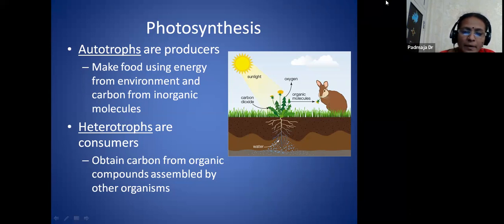So they obtain carbon from organic compounds assembled by other organisms. That means these heterotrophs depend on other substances for their survival and existence. But here the plants, without disturbing, take the inorganic molecules from the environment, prepare the food materials, and also give food to the other animals.